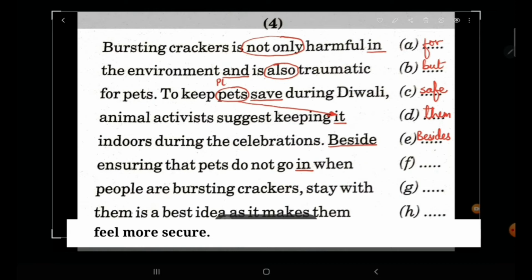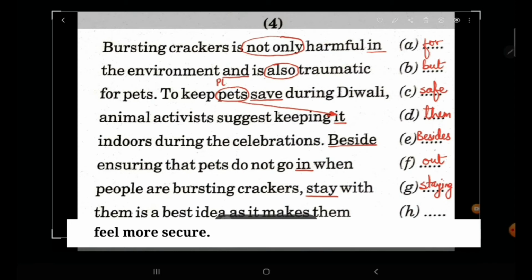Let's read the sentence and you will understand. Beside ensuring that pets do not go in when people are bursting crackers. Now people are bursting crackers outside. So it cannot be in, it should be out. People are bursting crackers, stay with them. Now here stay doesn't make any sense. So instead it should be staying with them.